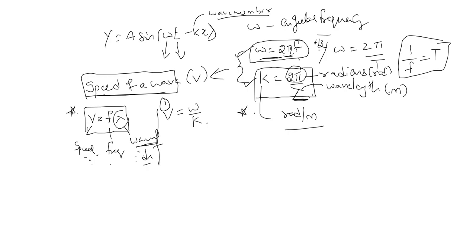See how we got this formula, I'll explain. This value we can write as 2 pi f. K value you can write as 2 pi by lambda. From this, 2 pi cancels. This will become f lambda.